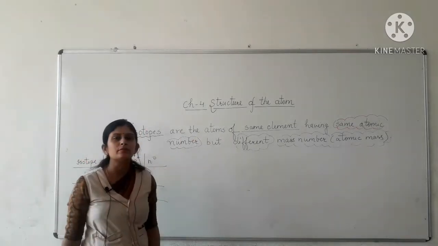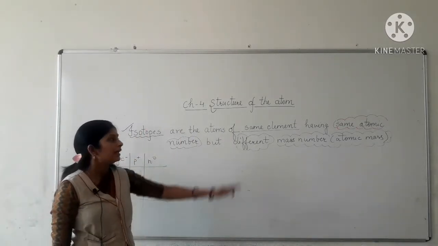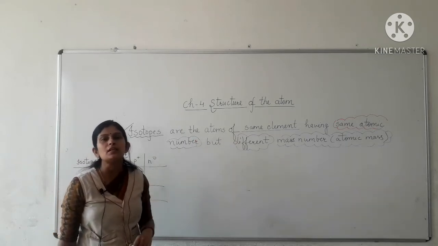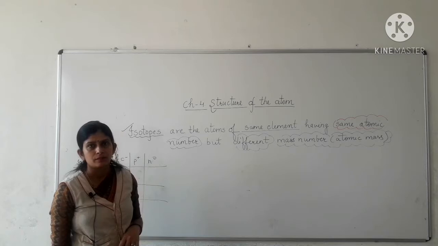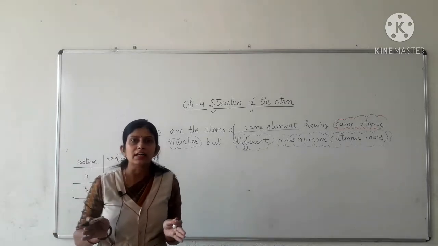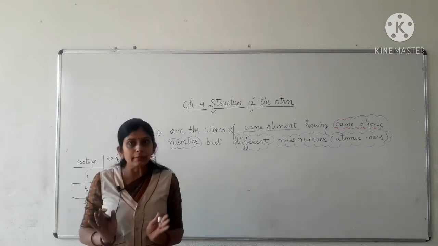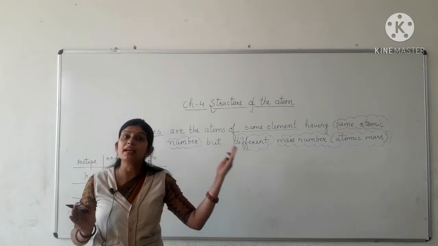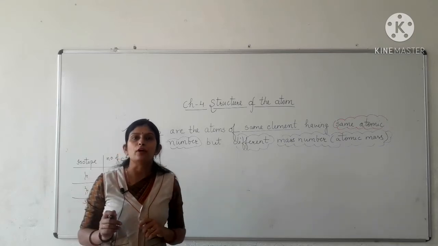Isotopes are the atoms of the same element having the same atomic number but different mass number or atomic mass.